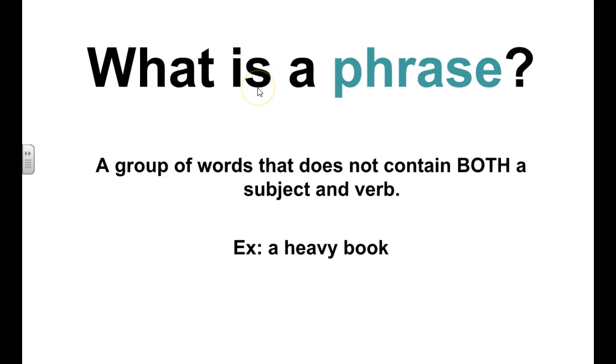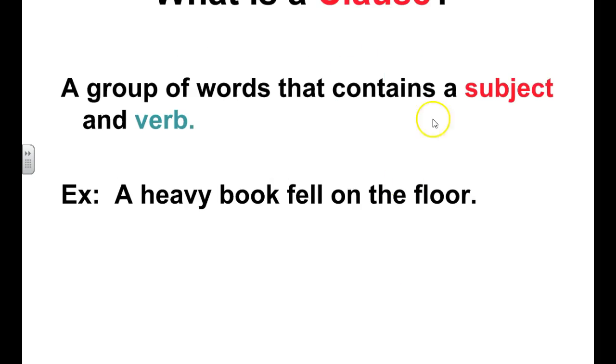A phrase is a group of words that does not contain both a subject and a verb. So a heavy book, that's a phrase. All right, moving on. A clause is a group of words that contains a subject and a verb. And that subject and the verb need to go together. So the subject needs to be doing what the verb says, or the subject needs to be being what the verb says. Those are linking verbs. But for right now, let's just think about action verbs.